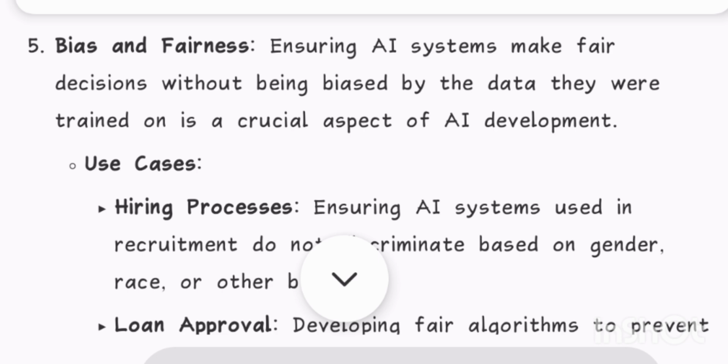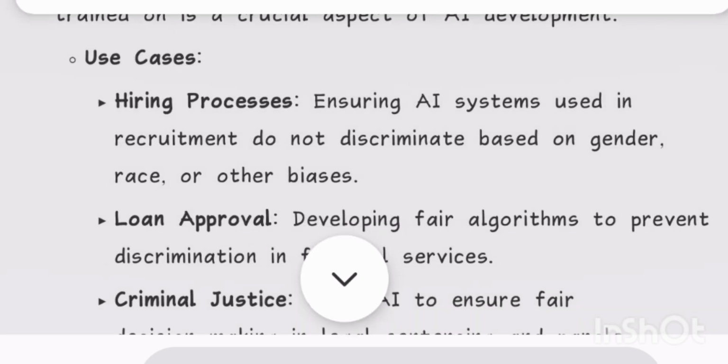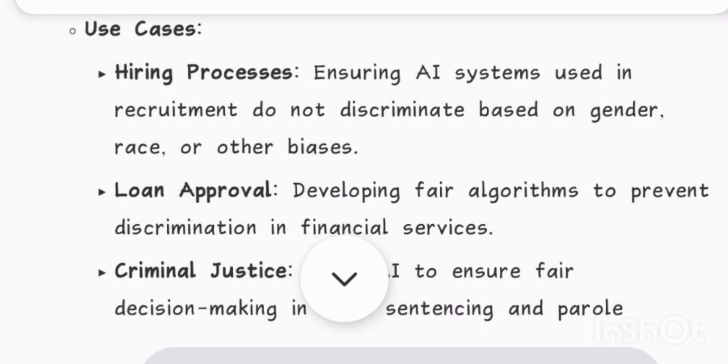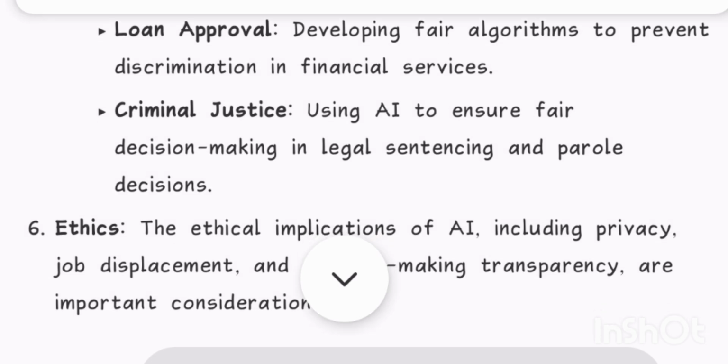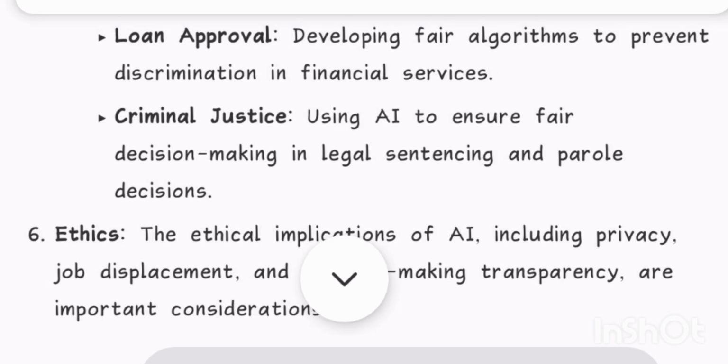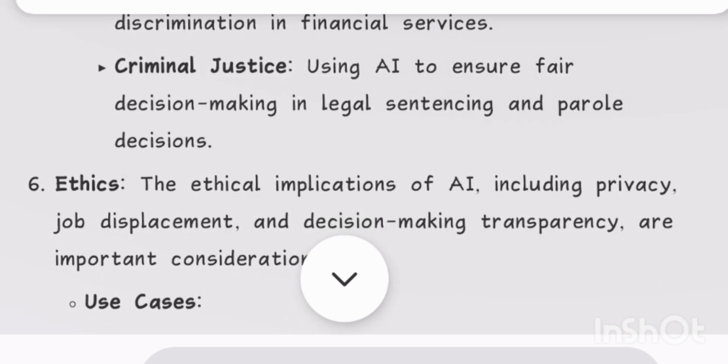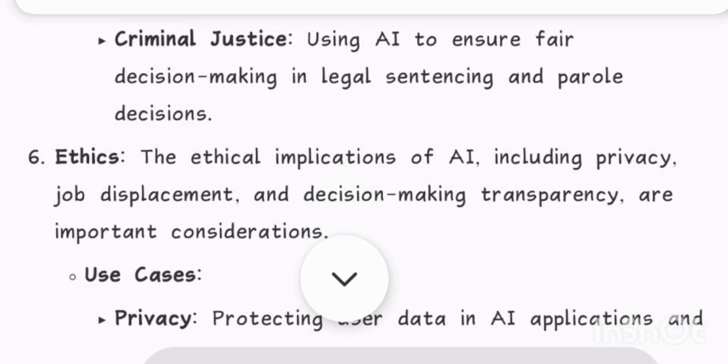5. Bias and fairness. Ensuring AI systems make fair decisions without being biased by the data they were trained on is a crucial aspect of AI development. Use cases: hiring processes, ensuring AI systems used in recruitment do not discriminate based on gender, race, or other biases. Loan approval, developing fair algorithms to prevent discrimination in financial services. Criminal justice, using AI to ensure fair decision making in legal sentencing and parole decisions.